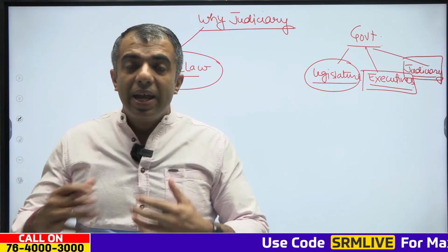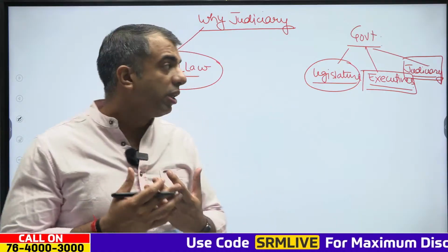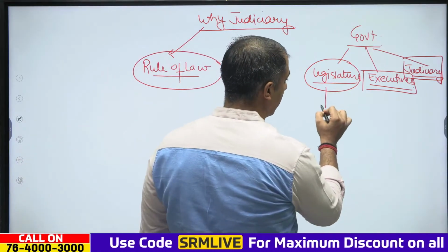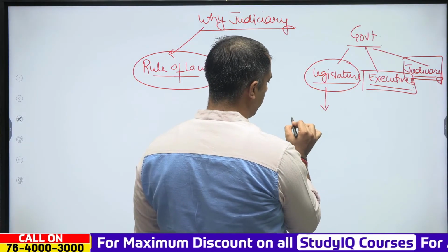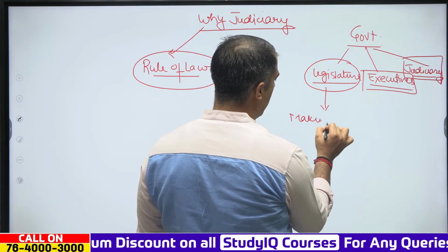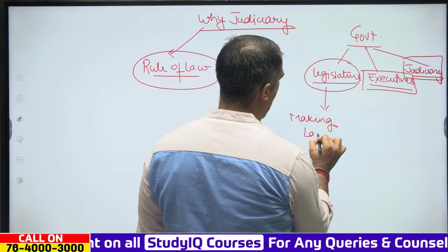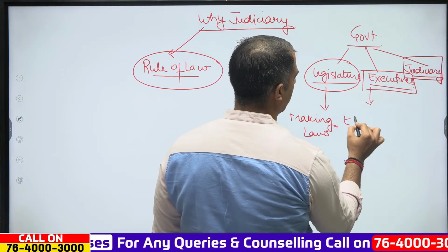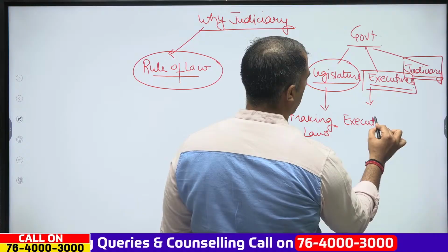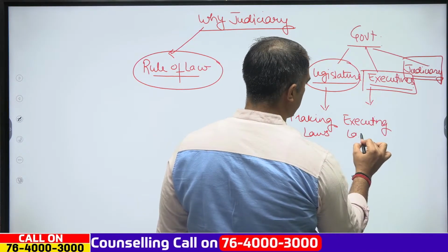Now, judiciary has got the role. See, legislature has the role of making laws. Executive has the role of executing laws.